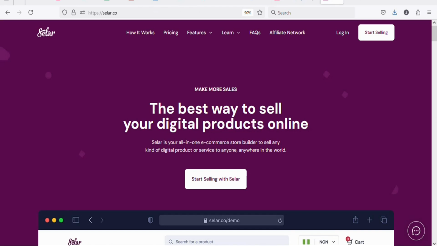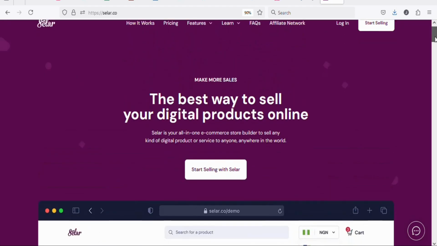Once you download the ebook, the next step is that you have to find a platform where you can sell the ebook to make money from home. In my previous video, I showed you Gumroad, where you can sell your ebook to make money from home. But if PayPal is banned in your country, you can't sell your products on Gumroad because even if you make money, you can't receive the payment. They only have one payment method, which is PayPal, and if you don't have a PayPal account, you can't receive money on Gumroad. The next website that you can sell your digital products is seller.co.